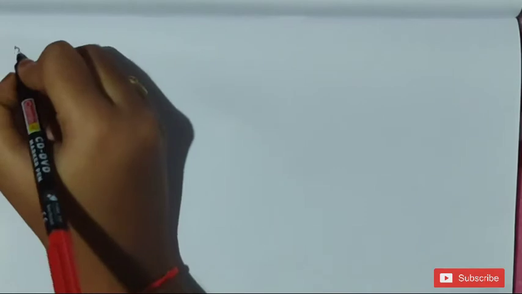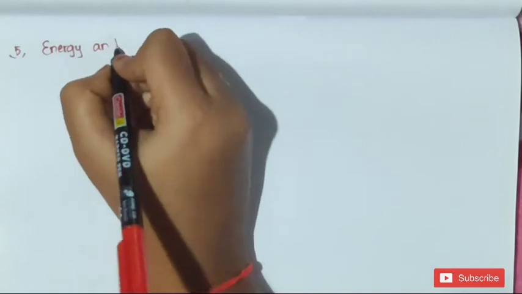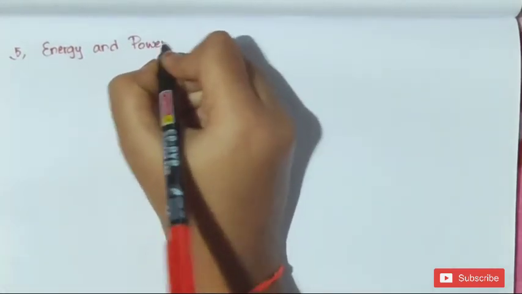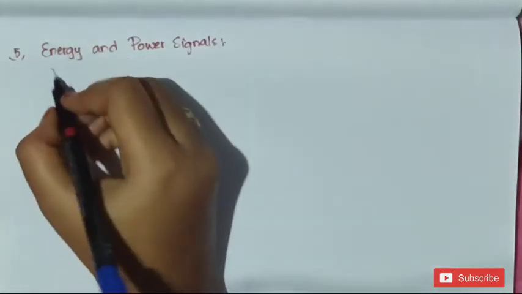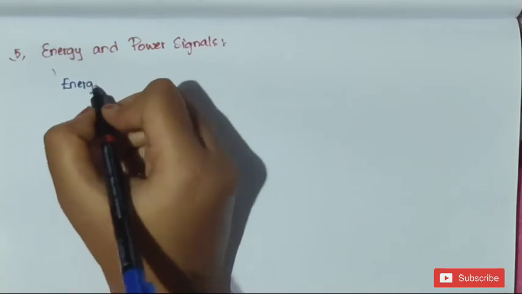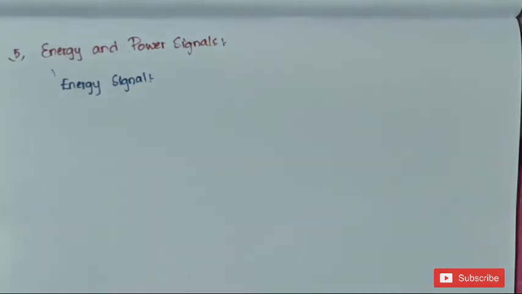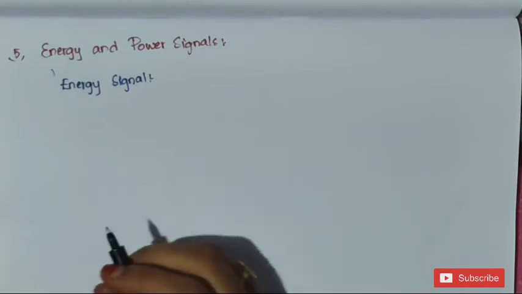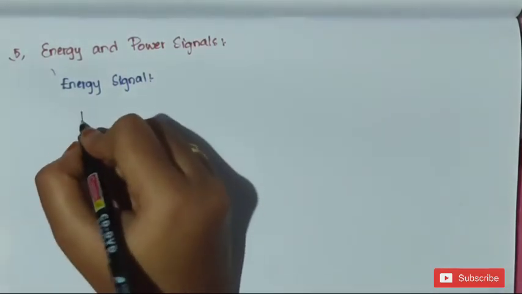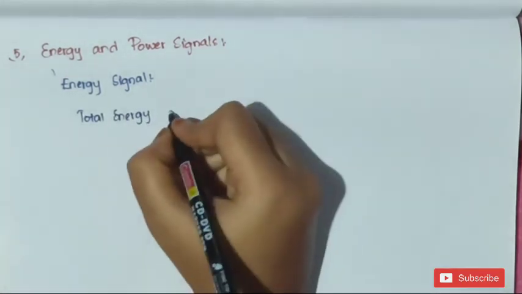The next classification of continuous and discrete time signals is energy signals and power signals. First, let us see the energy signal. A signal is said to be an energy signal if its total energy is finite.